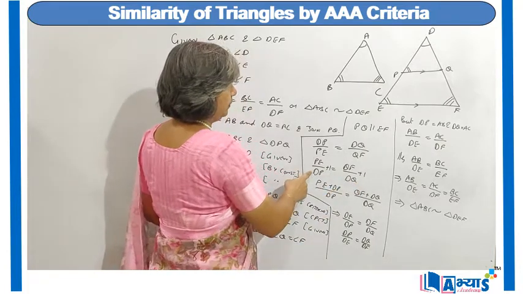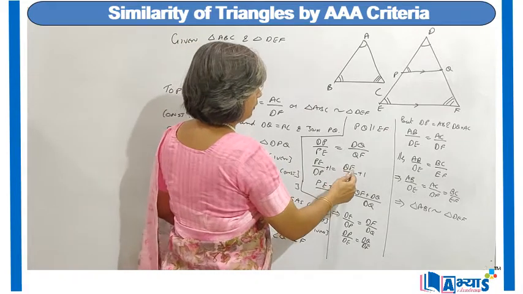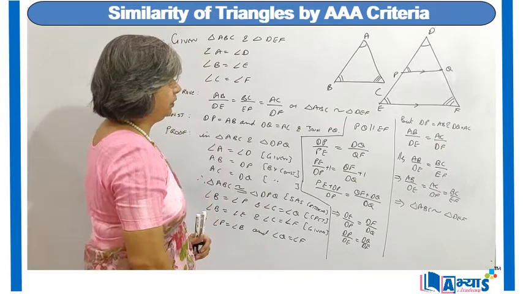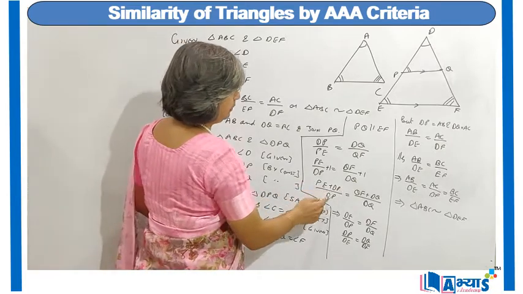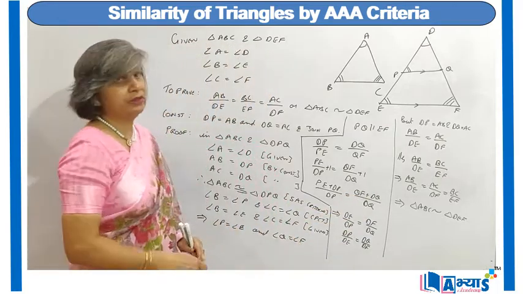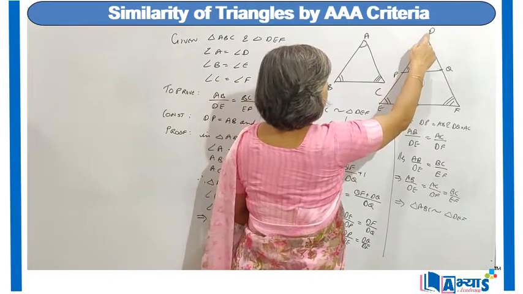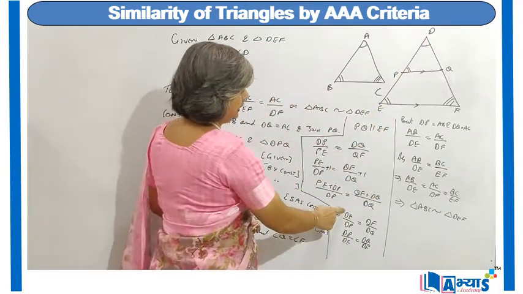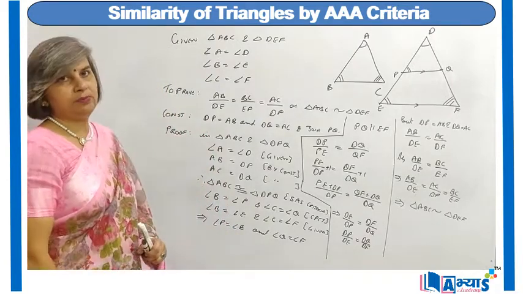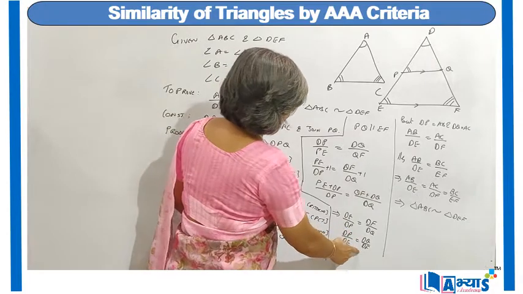So we got PE upon DP, this is the reciprocal of DP upon PE, and QF upon DQ is the reciprocal of this term. Then we have added 1. So we got PE plus DP upon DP is equal to QF plus DQ upon DQ. And further simplifying, because PE plus DP is equal to DE, I got DE upon DP is equal to DF upon DQ. Taking the reciprocal, I got DP upon DE is equal to DQ upon DF.